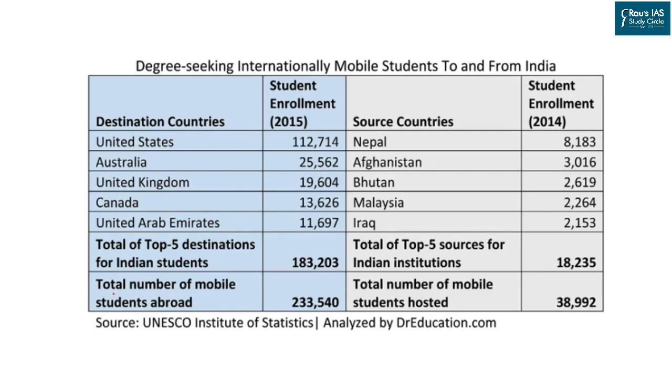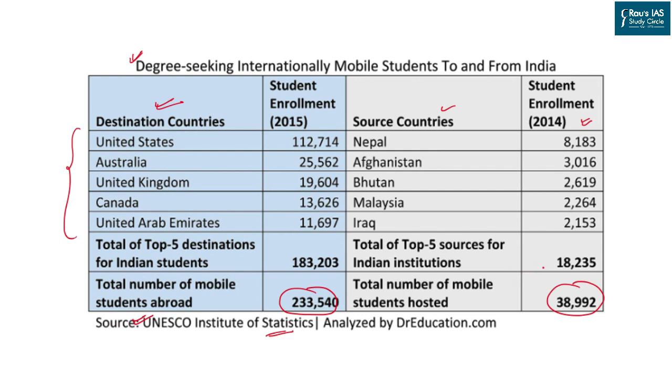As per UNESCO's Institute for Statistics, this data is available which shows the inbound and outbound students of India. On the left side, you can see the important destination countries where Indian students are going for studies. In 2015, almost 2,33,000 students went outside India to gain education. As far as immigrants are concerned, in 2014, almost 39,000 students came to India to gain higher education.